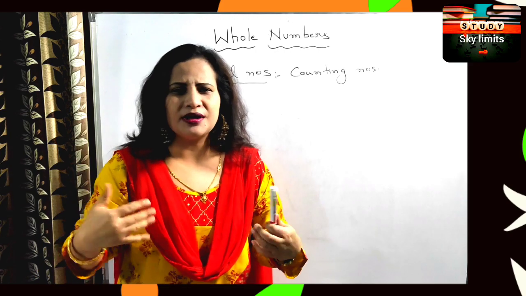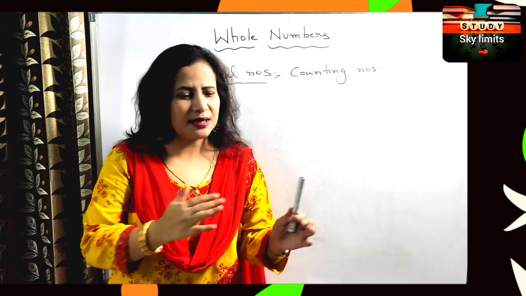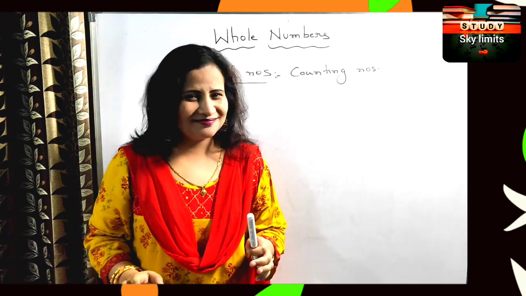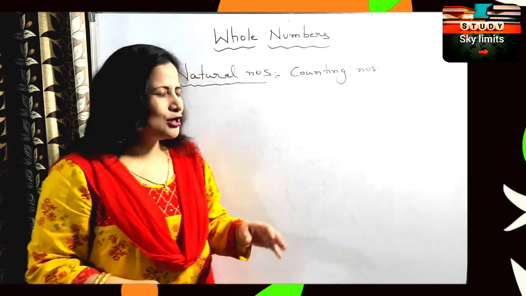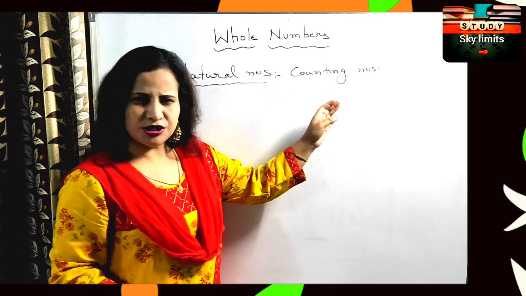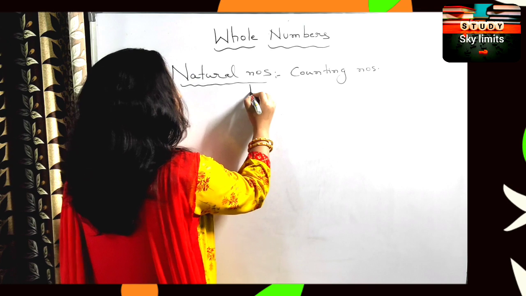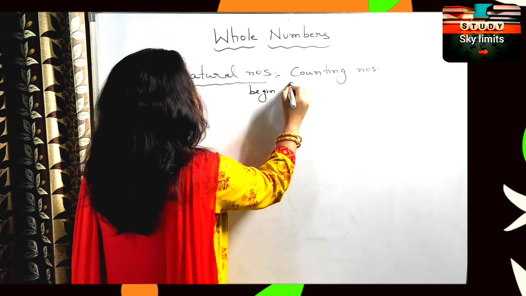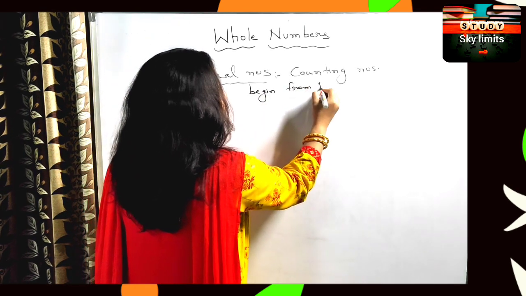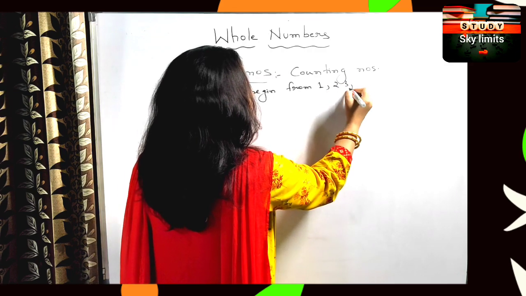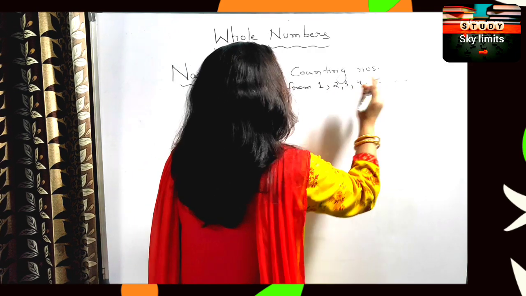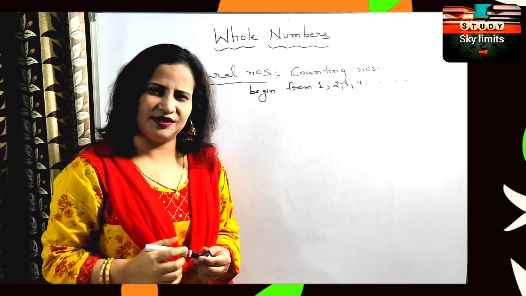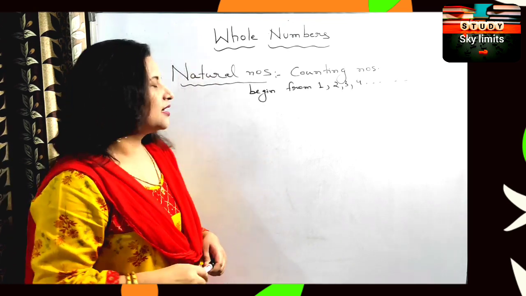Naturally, if you are asked to count something, you begin with the number 1. So natural numbers always begin from 1, that means 1, 2, 3, 4 and so on. It continues till infinity. There is no end to it, right?